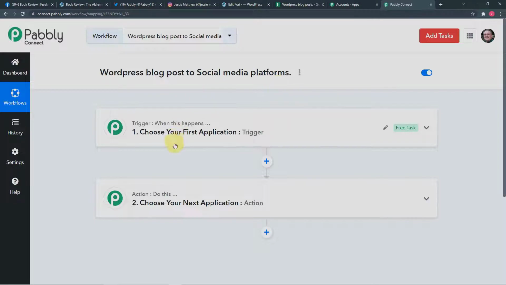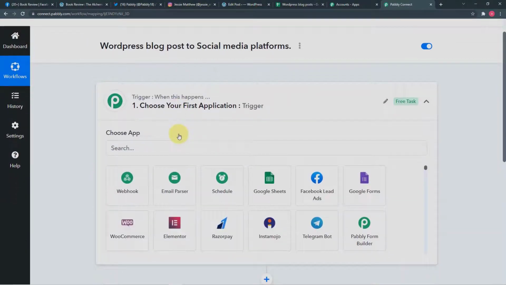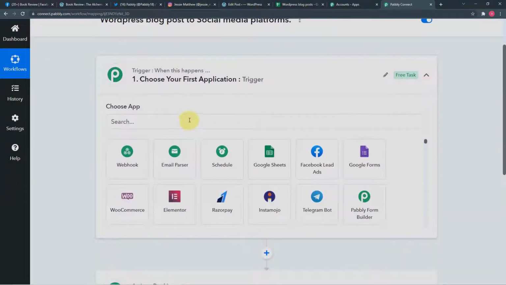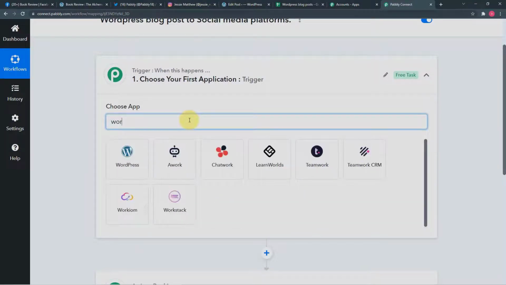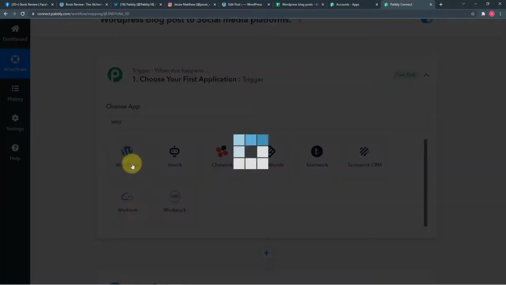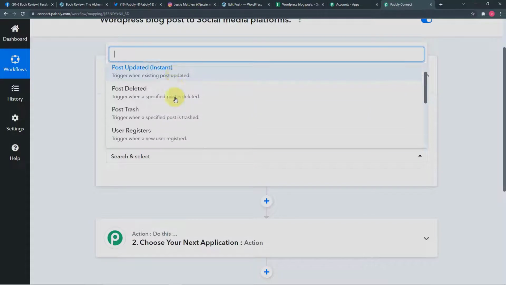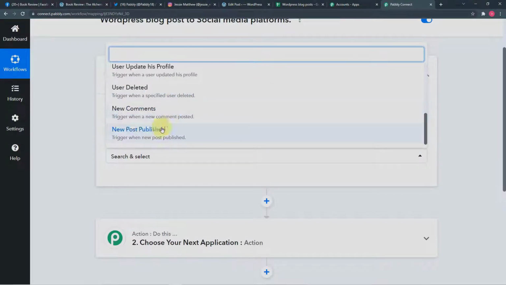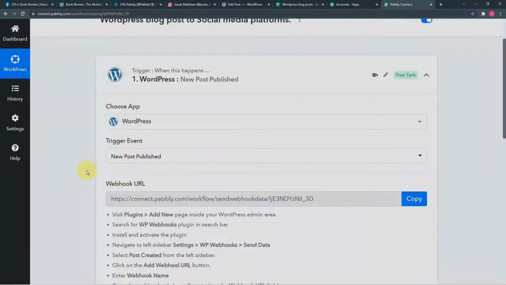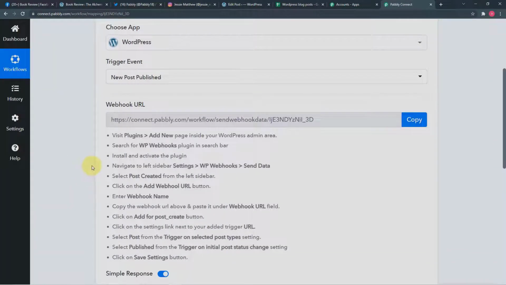Okay. So first of all, you have to click here on this trigger window, and from this choose app, you have to choose your application as WordPress. This is WordPress. Select this. Then in action event, you have to select for new post published option. You have to select this. Then it will generate this kind of URL. So this is called as a webhook URL. So by using this URL, we are going to connect our WordPress with Pabbly Connect.